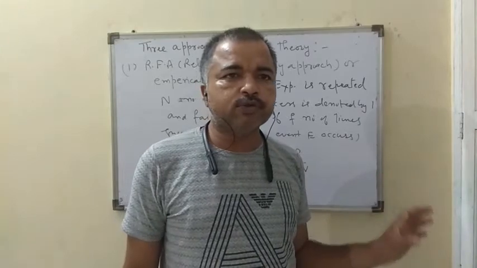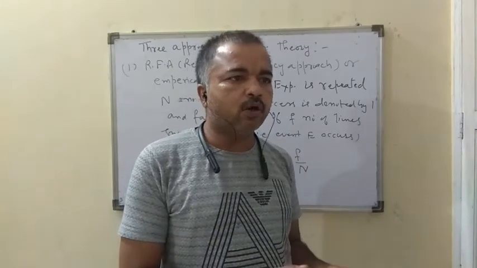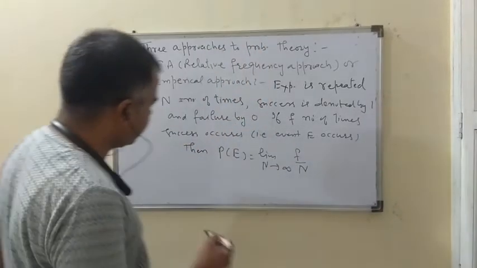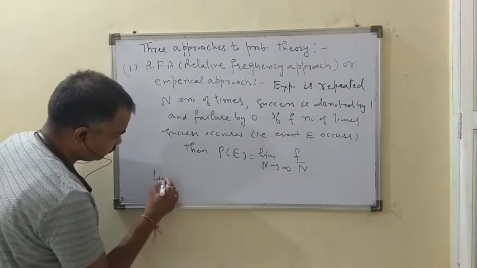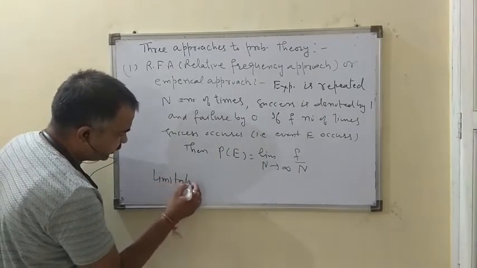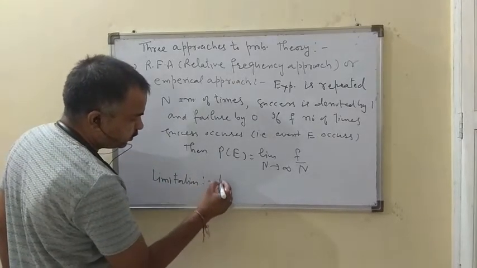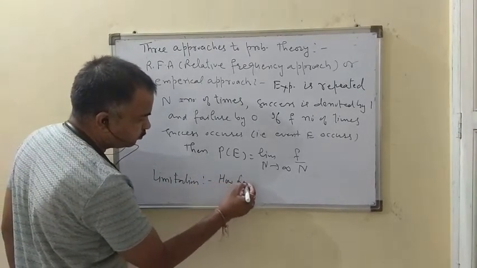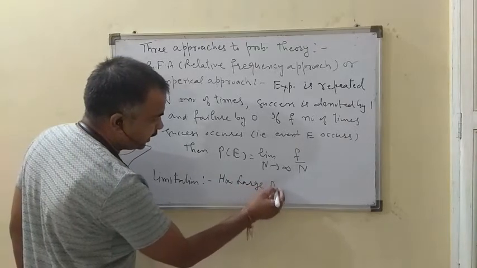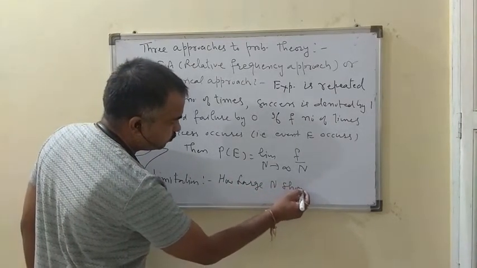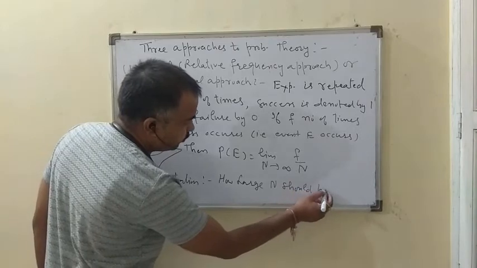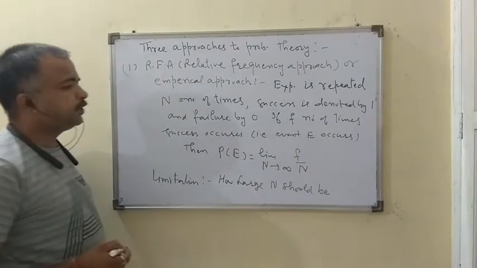So this approach is not of much use. So the limitation of this approach is how large N should be.